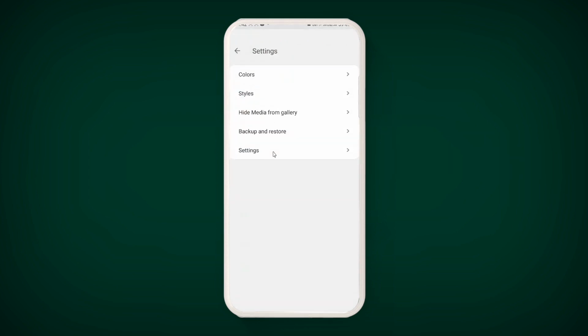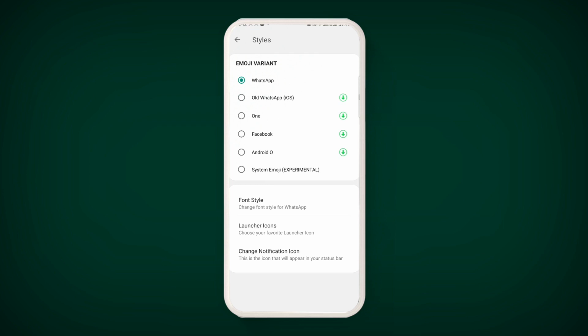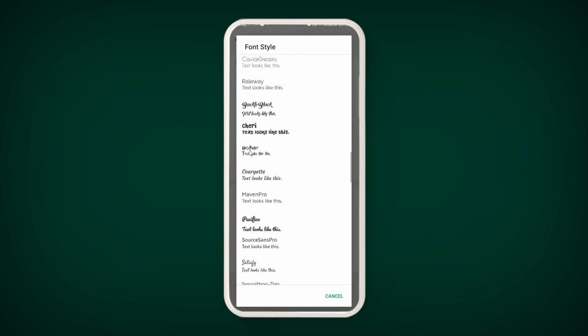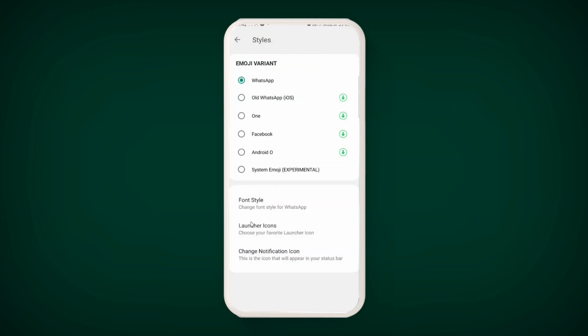Let us talk about Universal Settings. Everything is given category-wise. All the color options can be changed here. Styles: if you want to change the font style, click on it, and thereafter you will see a lot of font styles. You can choose any font style and your style will be changed. You can change the launcher icon and the notification icon by these options also.